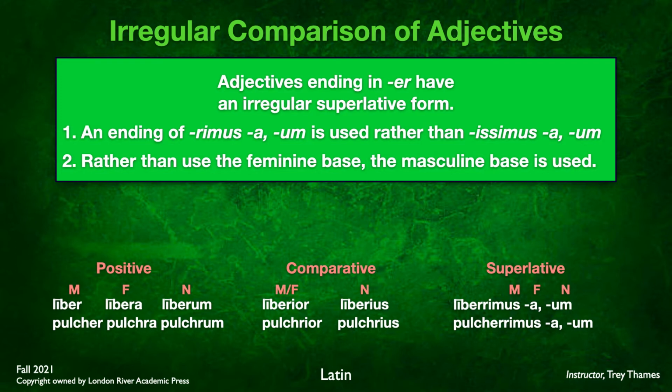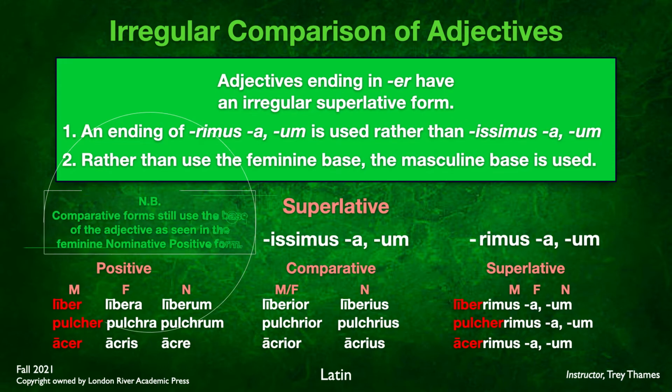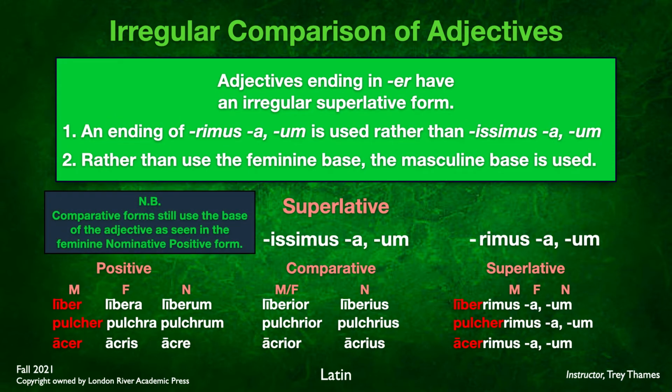So pulcherrimus. Again, with this adjective acer, acris, acre, we're going to use the masculine acer. So we end up with acerrimus, -a, -um. And here you can see that the liber, pulcher, and the acer, all of those masculine stems are used in the superlative form. So nota bene, notice that the comparative forms are still using the base of the adjective as seen in the feminine nominative positive form.